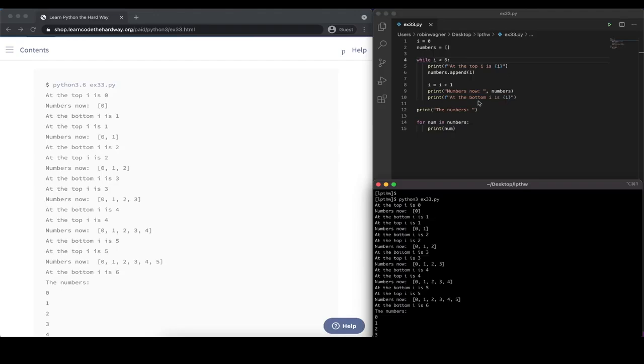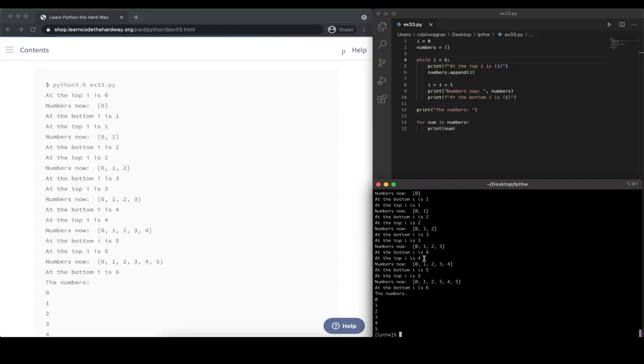After that, we are starting from the top again, or rather we're checking if the condition is still true. So i now has a value of 1. 1 is less than 6, so therefore we loop again. And here we can see now at the top i has a value of 1. We are appending the value of i, which is now 1, to our list. So now in our list we have the values 0 and 1. We increment i by 1, so now it's no longer 1 but 2. And we are printing this out here as well. So at the bottom, i is 2. And we repeat those steps until this condition is no longer true.